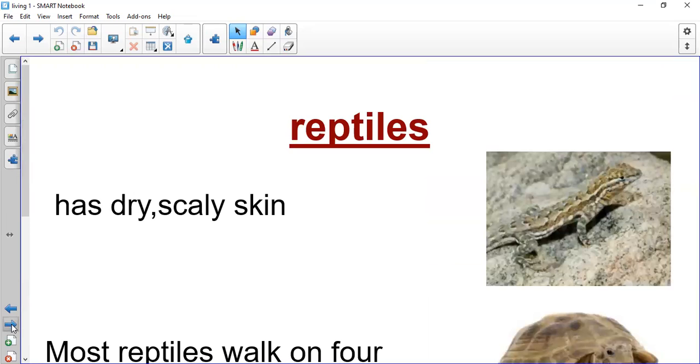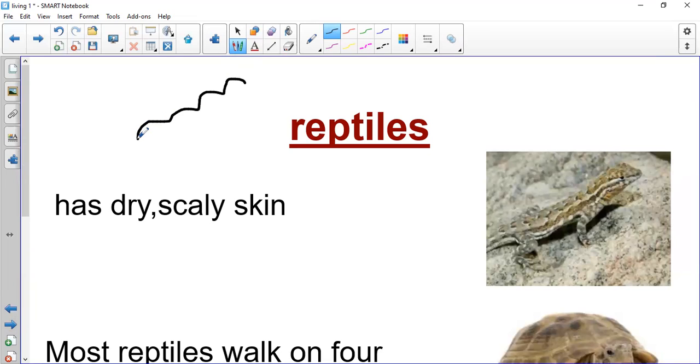Last session, we spoke about the second group of animal, and it's called reptile. Repeat after me, reptile. Reptile has dry, scaly skin, and I drew this while I showed you the meaning of reptile, that your body is going up and down, up and down. Reptile has dry, scaly skin.